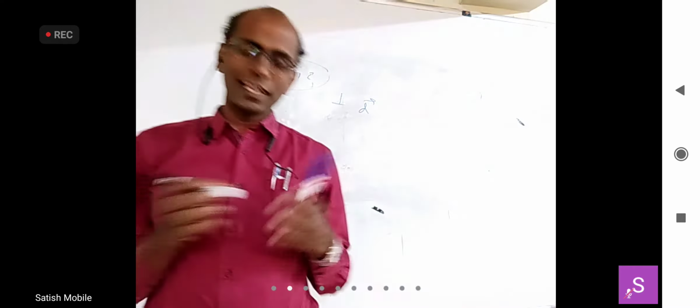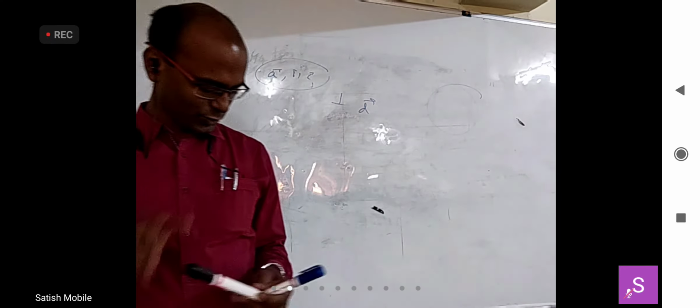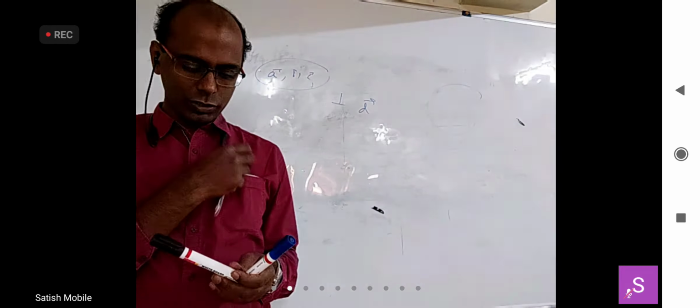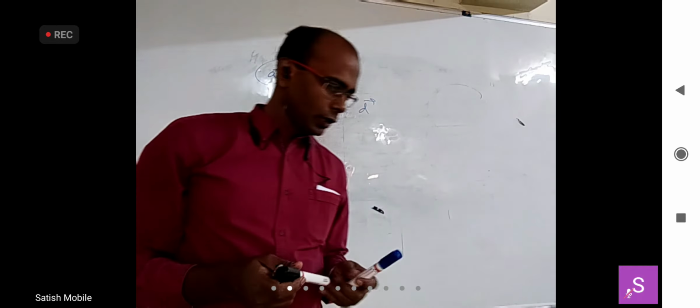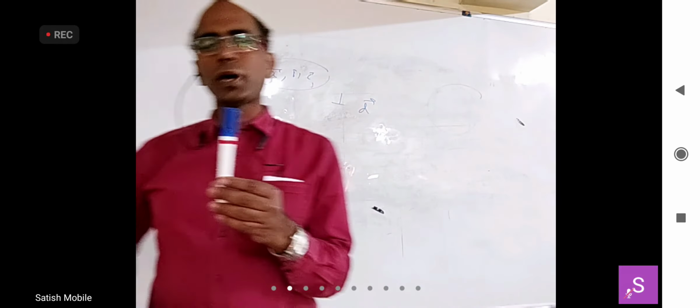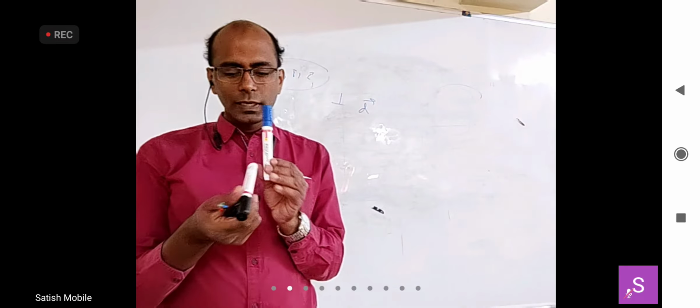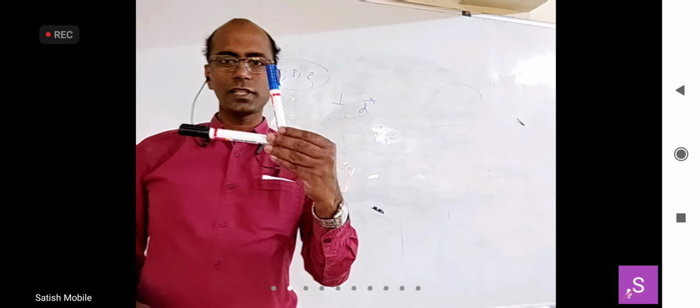Either the yes also they are 50% sure, no also they are 50% sure. Okay. Let me explain the question to you. Let us say this blue marker is a D bar. A is perpendicular to that. You can see they are perpendicular, right?